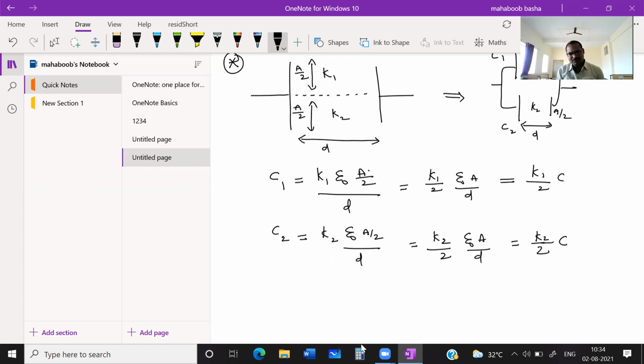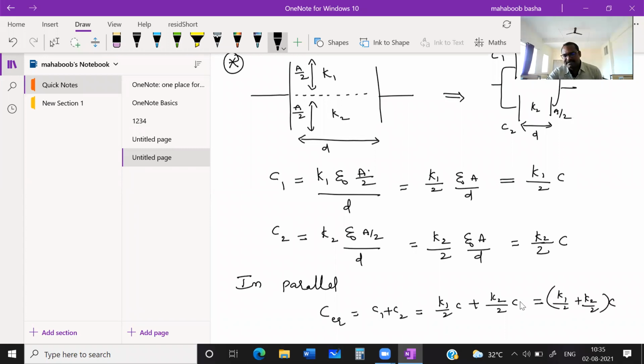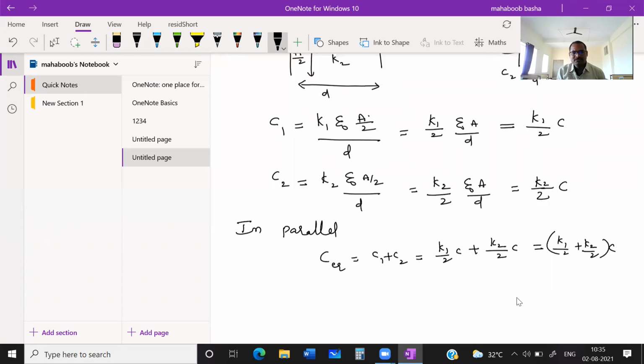Now, in parallel combination, C equivalent can be written as C1 plus C2. C1 value is K1 by 2 times C plus C2 value is K2 by 2 times C. Taking C common, you get K1 by 2 plus K2 by 2 times C. So C equivalent becomes K1 plus K2 by 2 times C.